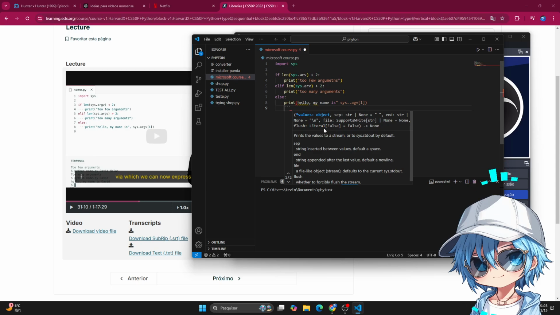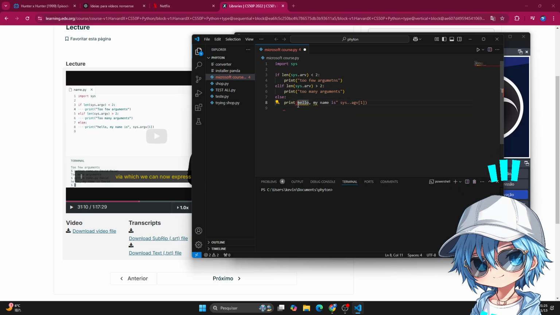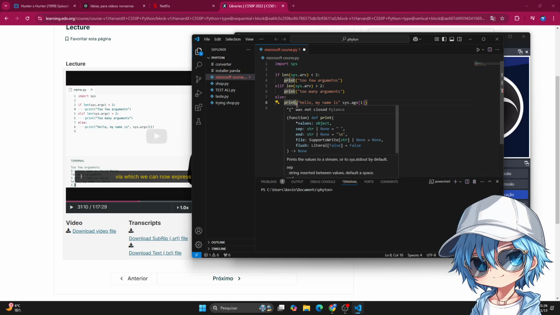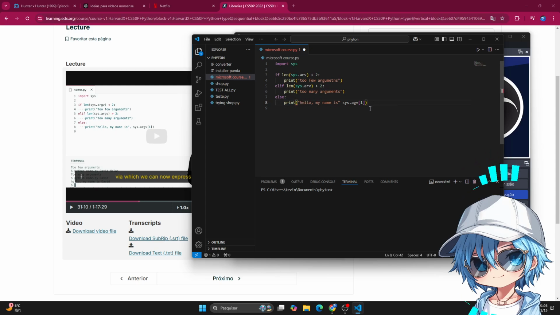Wait, something's wrong here? What is wrong? Oh, I didn't use the quote here. Something wrong here? What is it? Print. I have parentheses, square brackets, and what is wrong here? Print parentheses. I don't know what is wrong here. I need to use a comma here.